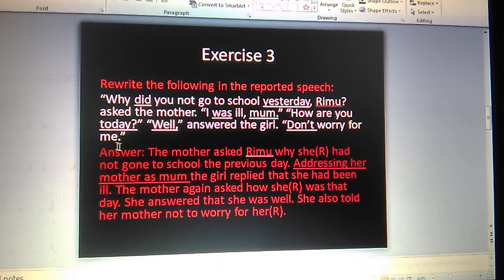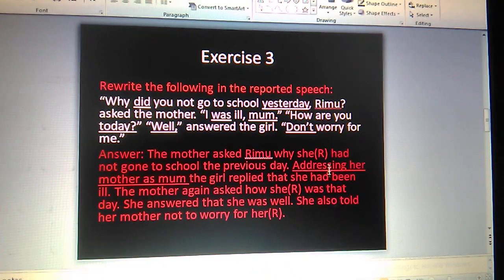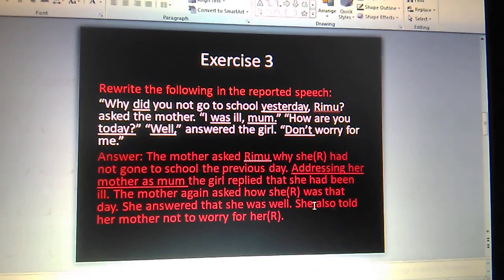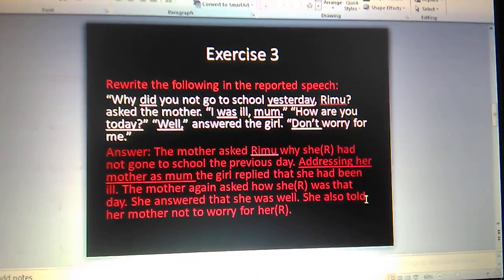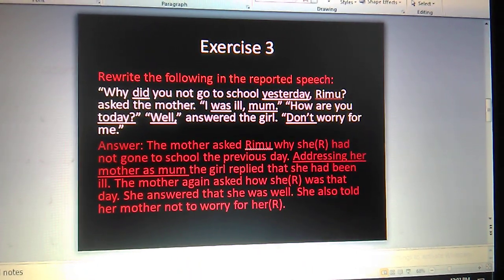Don't worry for me. She also told me not to worry for her. When it is an imperative sentence, it is negative imperative. Connector will be not to worry. And here we can write told, advised, or anything. If we don't understand whether it is advice or order or anything, then we write here told.